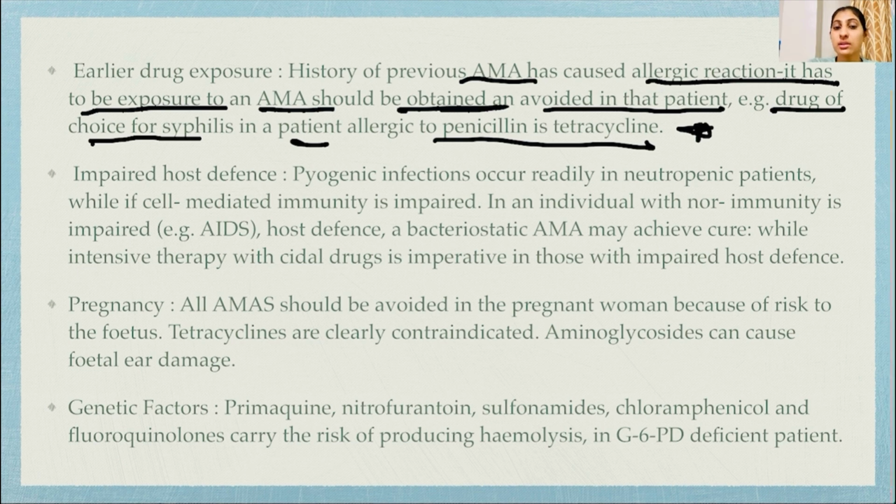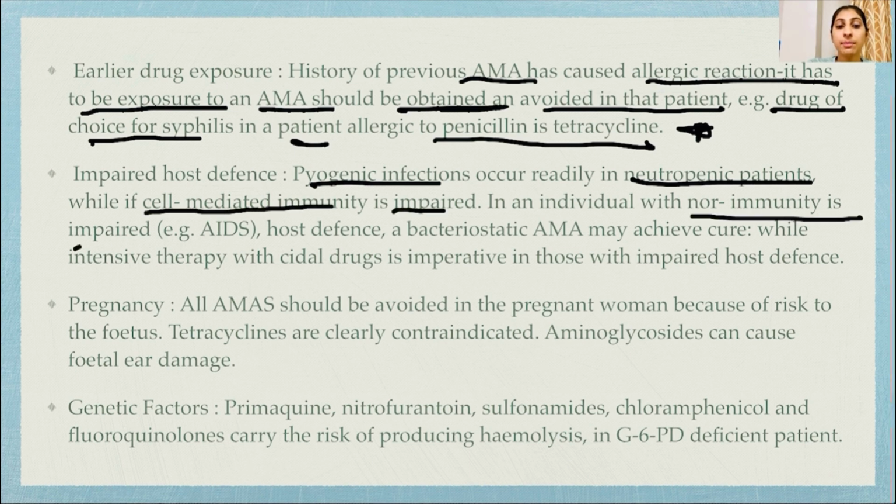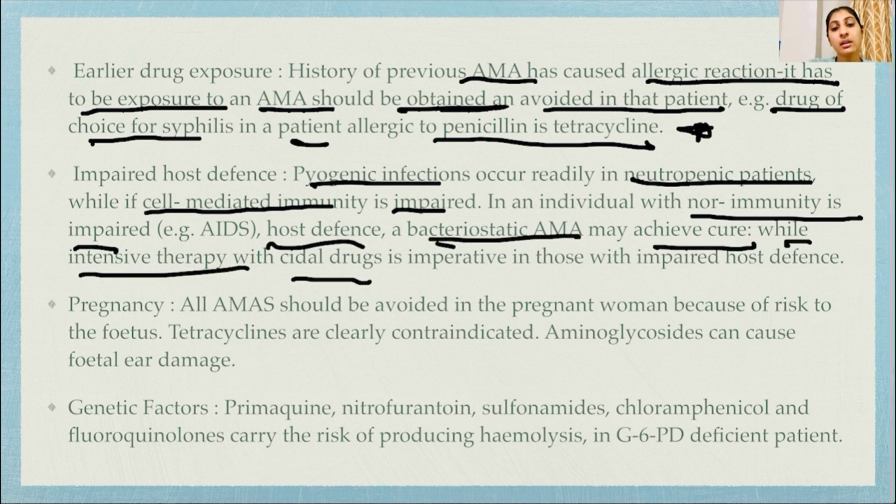Impaired host defense. Pyogenic infection occurs readily in neutropenic patients, while if cell-mediated immunity is impaired in an individual, for example AIDS, bacteriostatic AMAs may achieve cure, while intensive therapy with cidal drugs is imperative in those with impaired host defense.